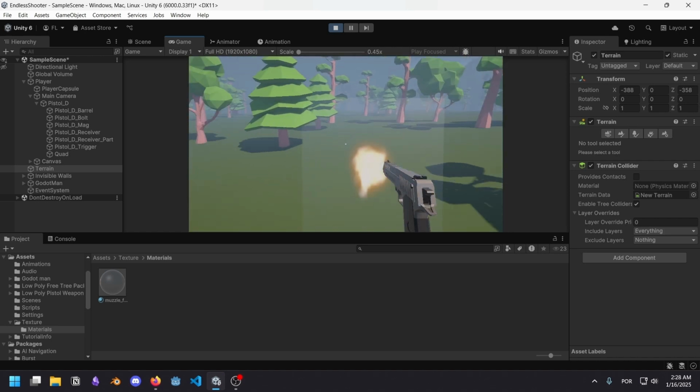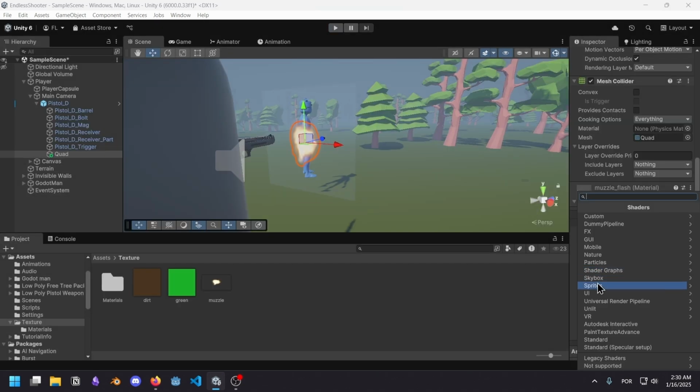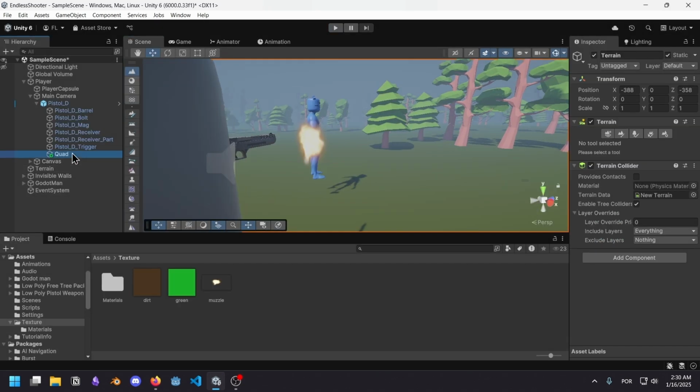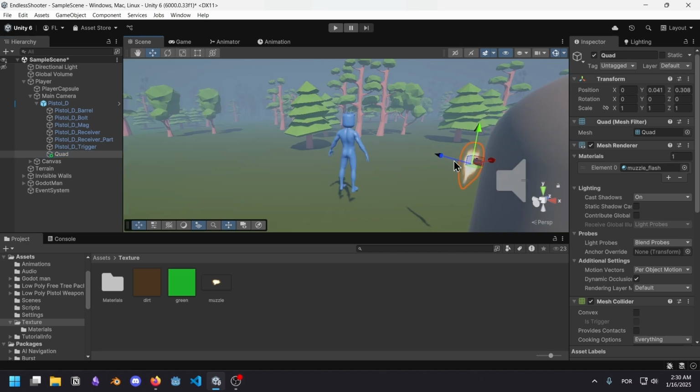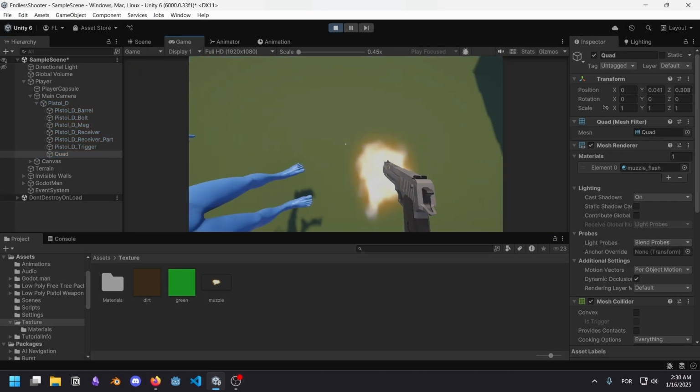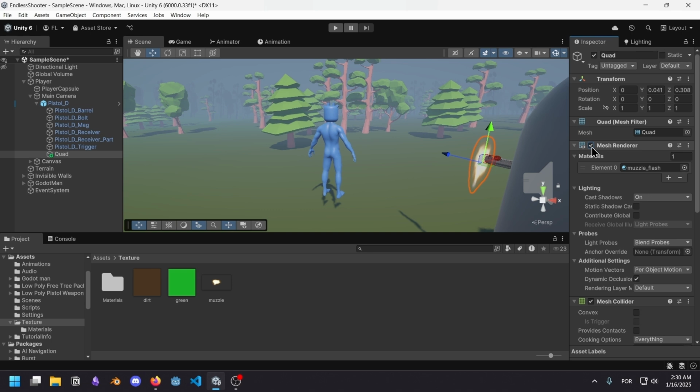Why does it look like a glass? Hold on. I think we want a different material type. Sprite seems to work. I'm just gonna place the muzzle flash right in front of the weapon here. Yeah, that looks good. That looks fine. So the idea is to keep this renderer disabled and enable it through an animation.